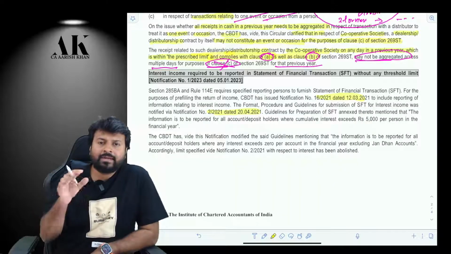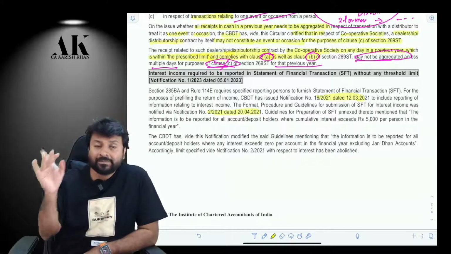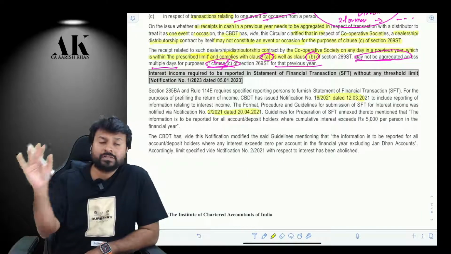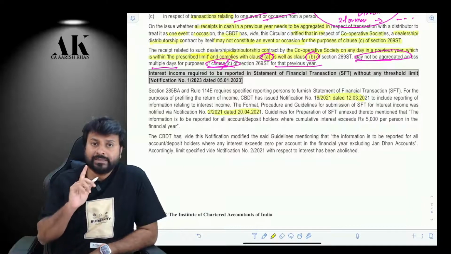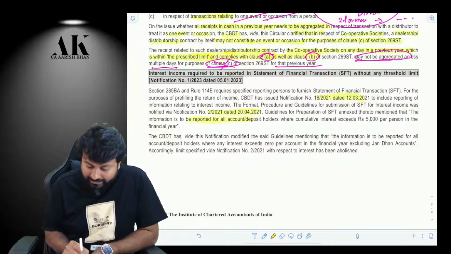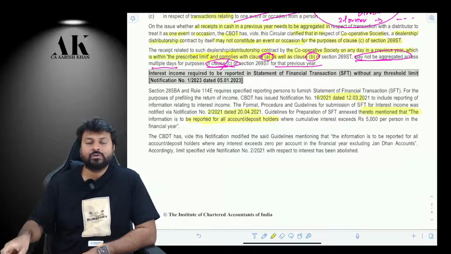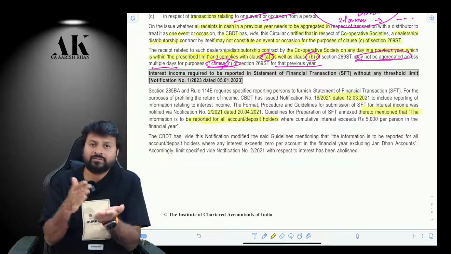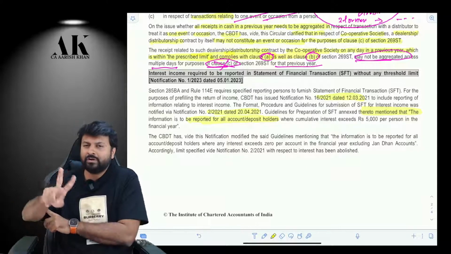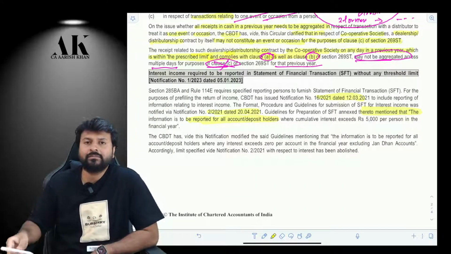So if I am a bank and you are a customer and I am making you payment of more than 5,000 rupees in multiple accounts, taking together all of them, then in that case, the bank is supposed to report that transaction, report that account or deposit holder in the what? In the SFT. So I am a bank, I am making you payment of more than 5,000 rupees interest. I am supposed to report that account, that you have a saving account, you have an FD, you have an RD, you have a current account. I have to mention all those things in SFT.